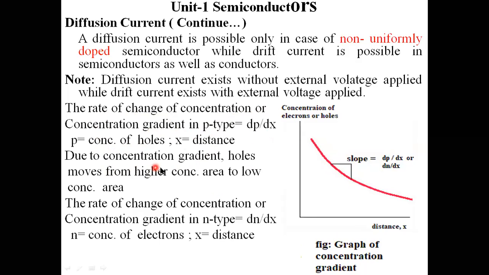Due to the concentration gradient, holes move from high concentration area to low concentration area. The concentration gradient in n-type semiconductor material is dn by dx, where n is the concentration of electrons and x is distance.